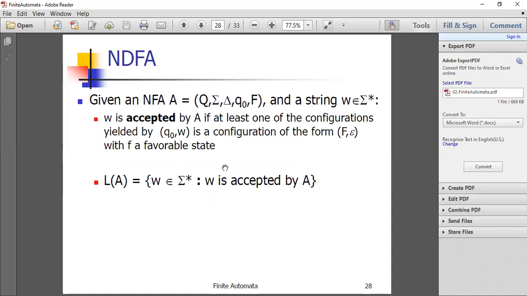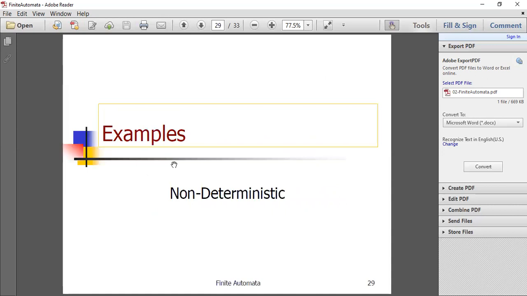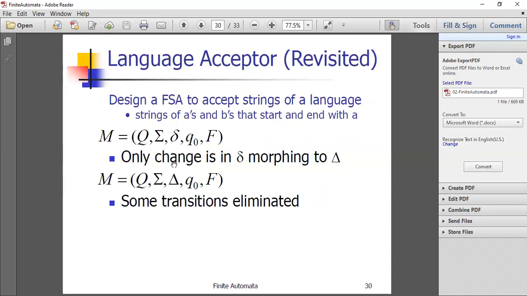So consider this: given an NFA A and a string W, W is accepted by A if at least one of the configurations reachable from (Q0, W) by delta star is in the form (F, epsilon). We'll see one example here.